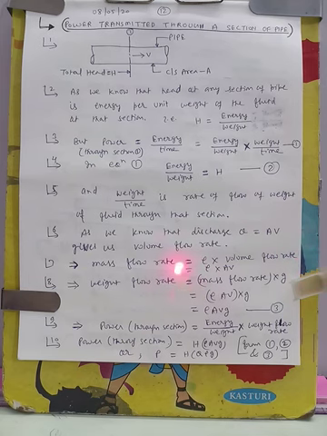And we know that mass multiplied by g, mg, will be the weight. So weight flow rate will be mass flow rate into g. So what will be the weight flow rate through this section? The weight of fluid flowing per second through this section will be given by rho AVg. All these things are known. AV is the volume flow rate, rho AV is the mass flow rate, rho AVg is the weight flow rate. So this is the equation.